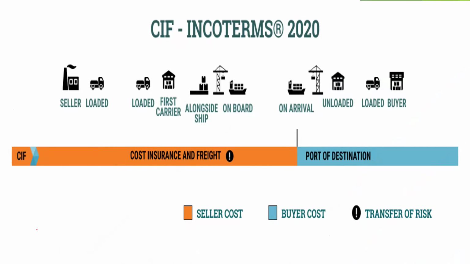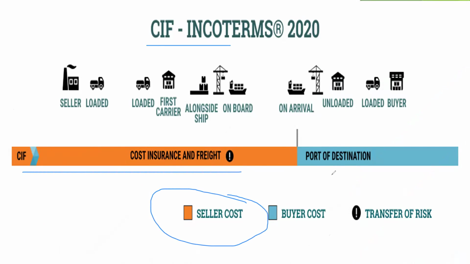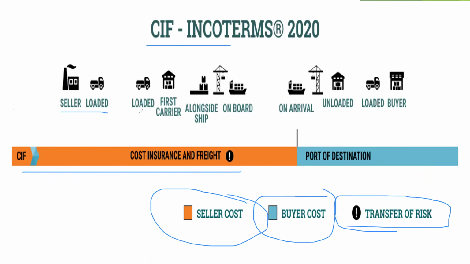Okay, so CIF. We'll discuss a few things about CIF. Here, what is given in red is the seller cost, and this is the buyer cost. And this point is the transfer of risk. The seller will load the goods onto the first carrier, the ship, and on board.